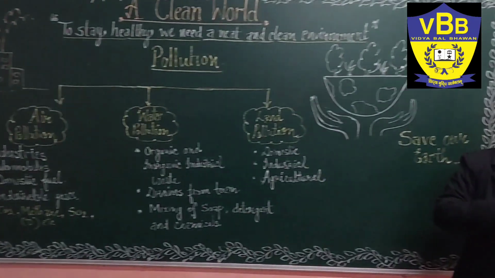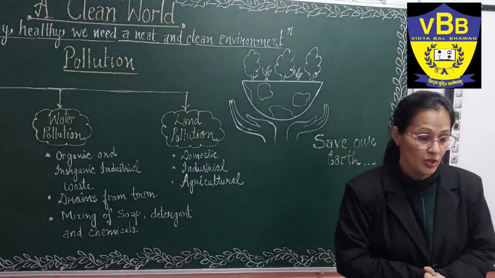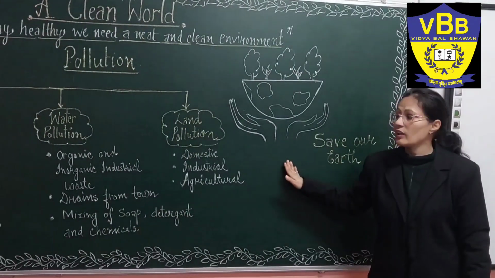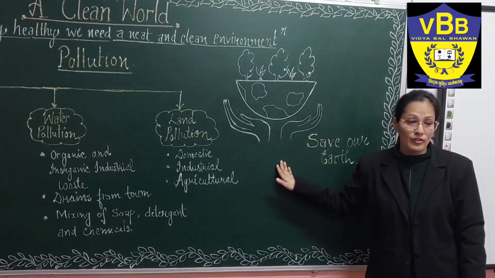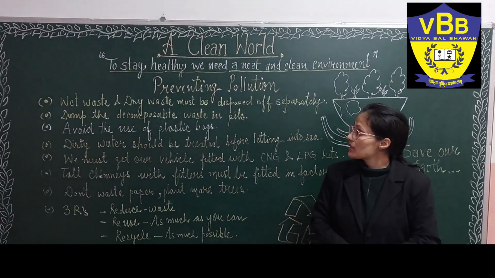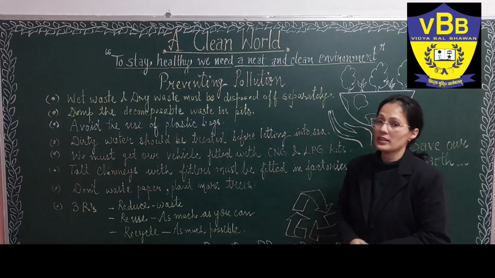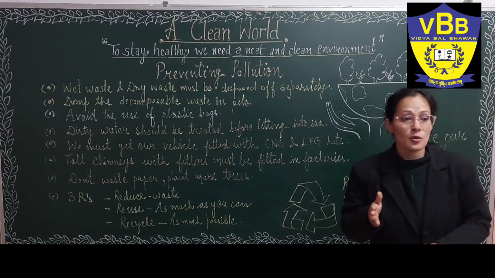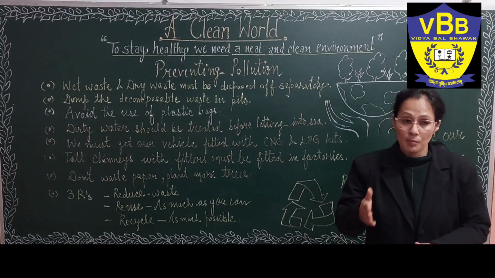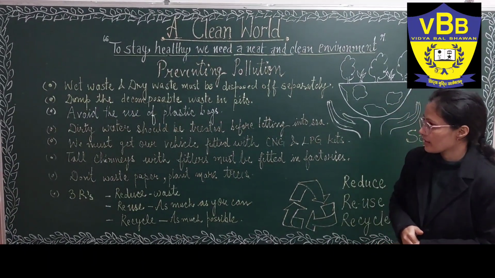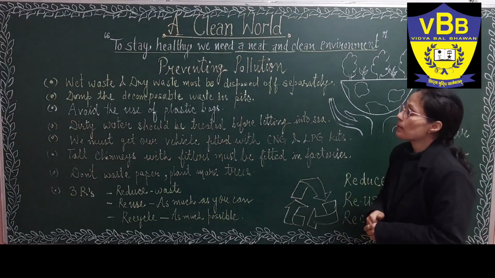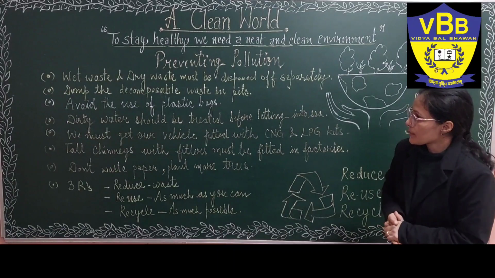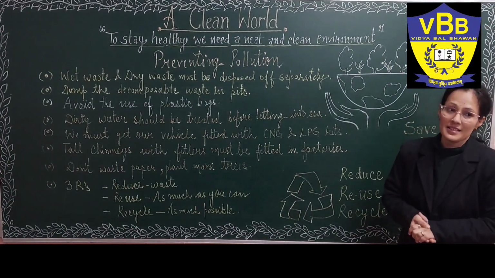So how will we prevent this type of pollution? What should we do for preventing air, water and land pollution? For preventing pollution, we should take care of the following things. We should separate wet waste and dry waste. It should be disposed of separately in different containers, and we should dump the decomposable waste into pits. Avoid the use of plastic bags.